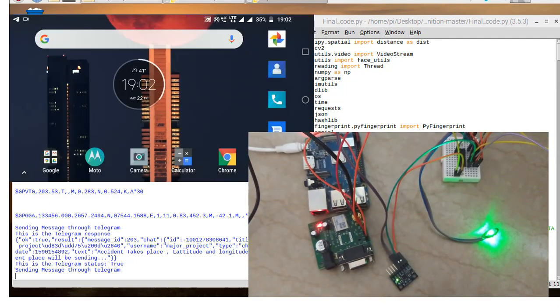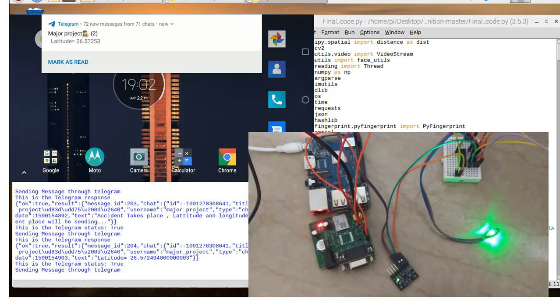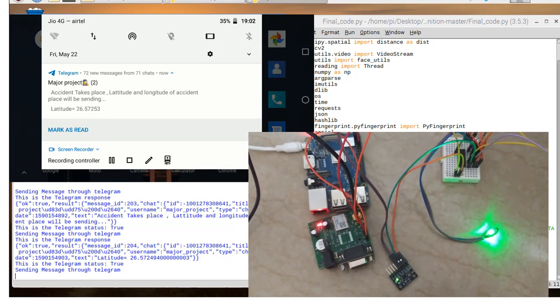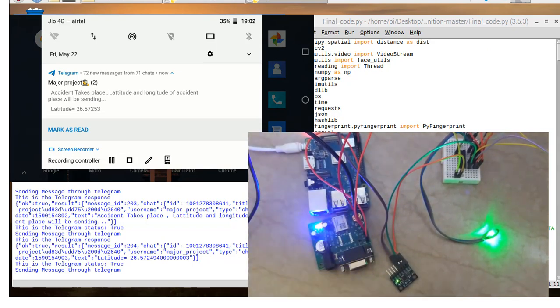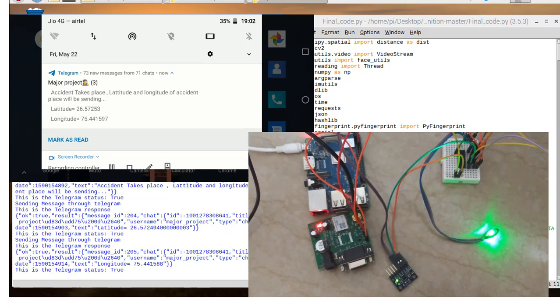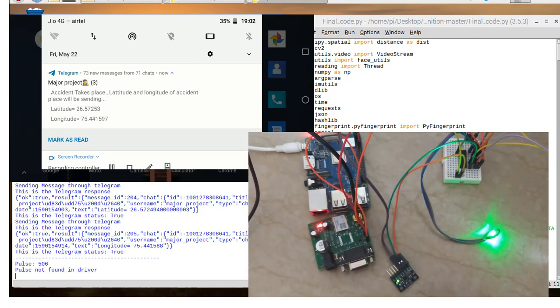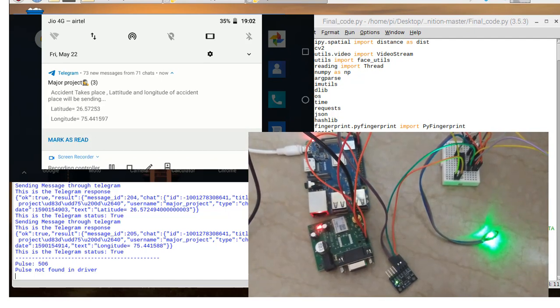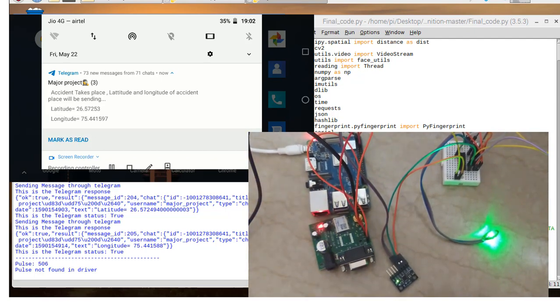The first message is that an accident takes place. Latitude and longitude of the accident place will be sent. In the second message, latitude will be sent. In the third message, longitude will be sent. And on the fourth message, information of the pulse will be sent, that is, whether a pulse is found in the driver or not.